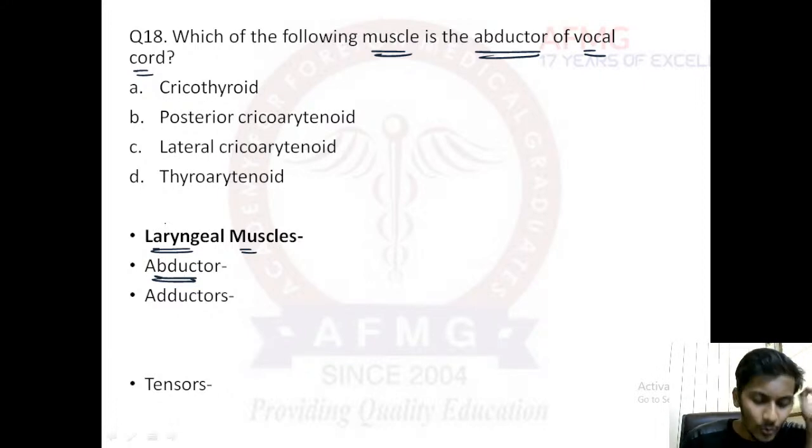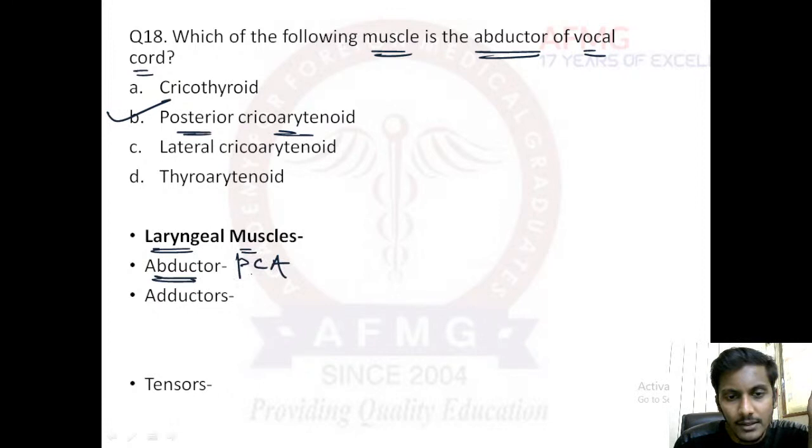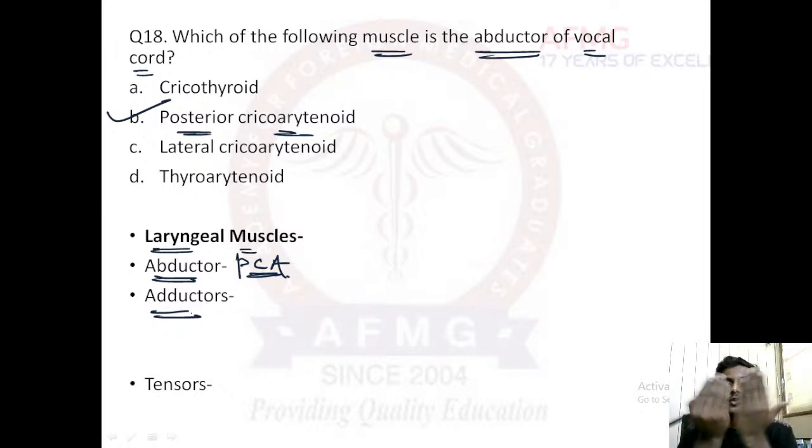The larynx has only one abductor muscle, and that is posterior cricoarytenoid. Only one abductor in the larynx, and that is posterior cricoarytenoid. Then it has four adductors, which are responsible for adduction or closure of the vocal cords. I'm talking about vocal cords, not the laryngeal inlet. Please remember. Closure of the glottis or adduction of the vocal cords is done by four important